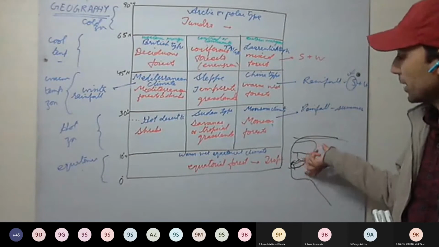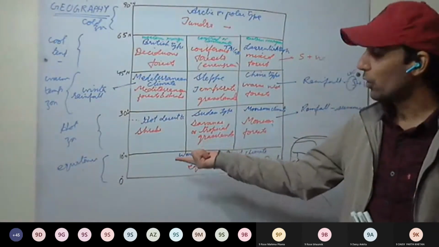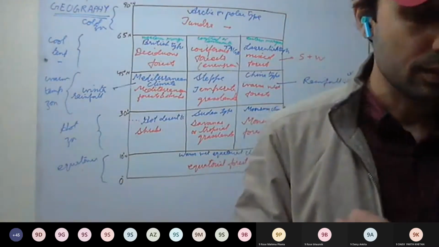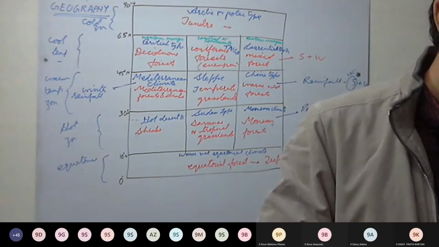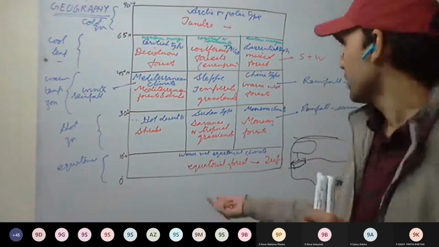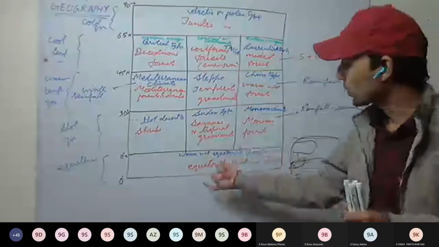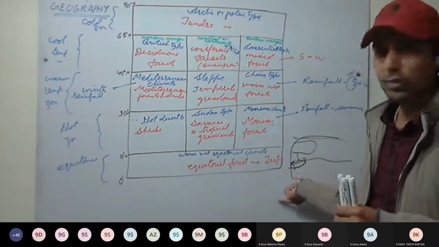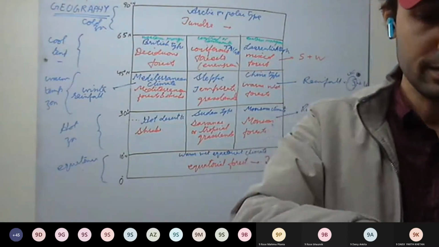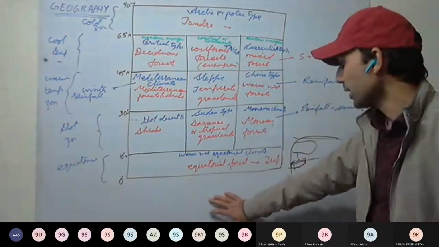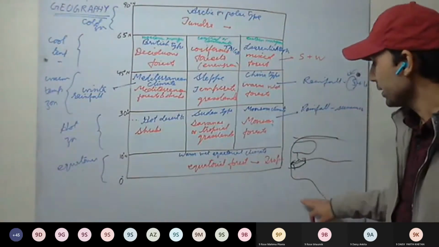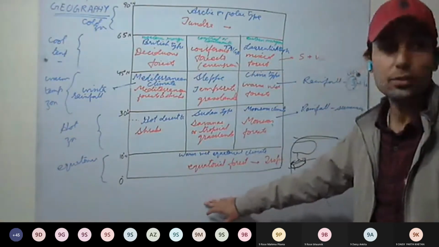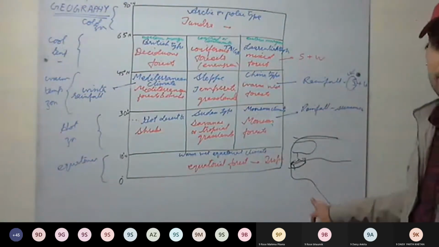See here, mainly in the equatorial climate, rainfall is throughout the year. Maximum rainfall is in April and October. Why? Most rainfall is throughout the year, but maximum rainfall is in April and October. Can anyone in class answer that? Why does most of the rainfall happen in October and April, and little in June, July, and December?